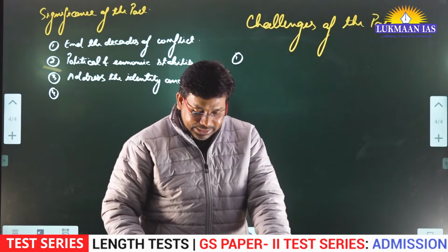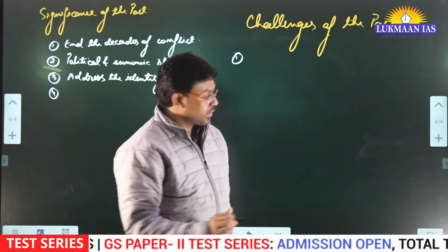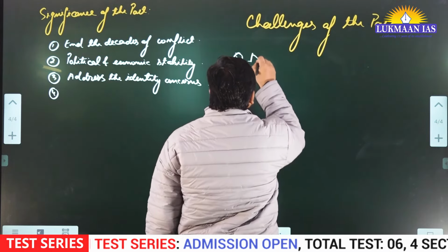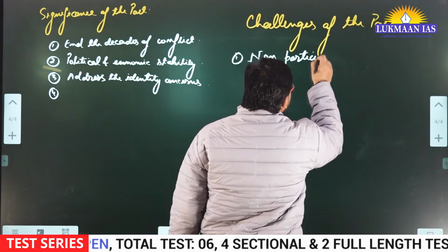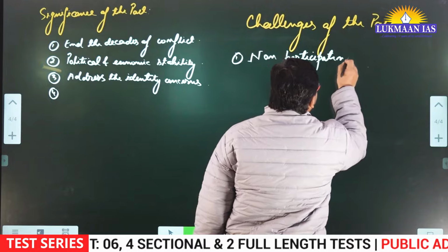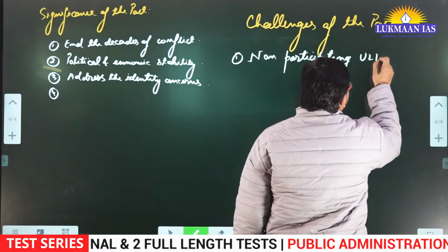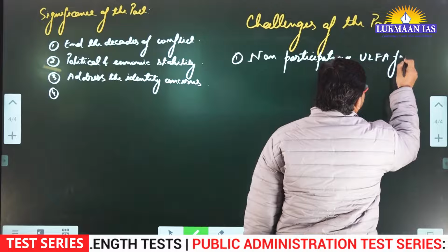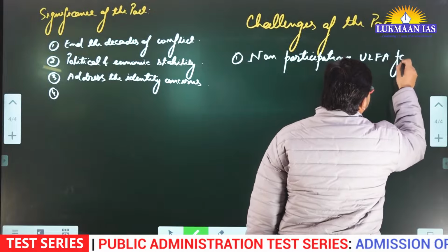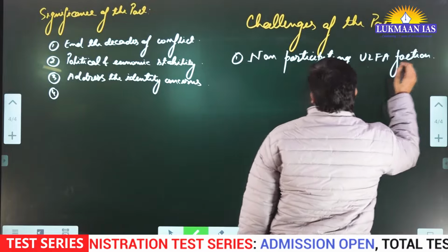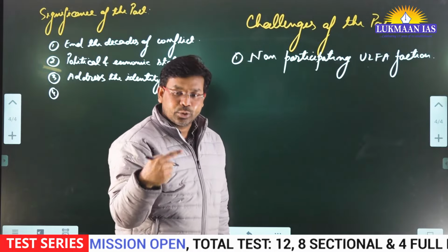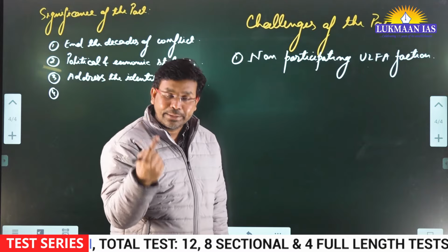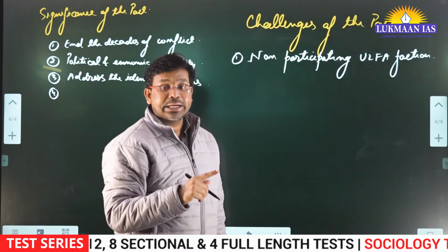Number one is the non-participating ULFA faction, which is the anti-talks faction, and independent ULFA, which is led by Paresh Barua.